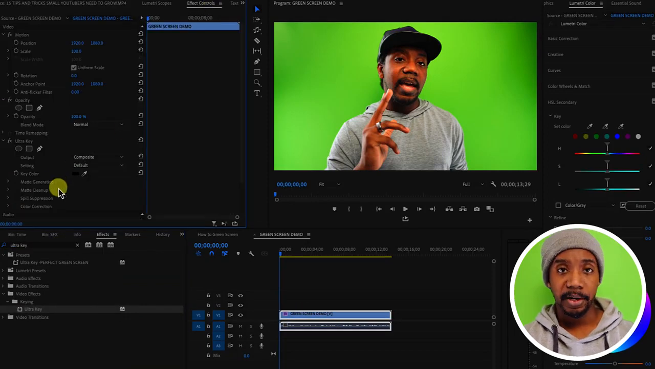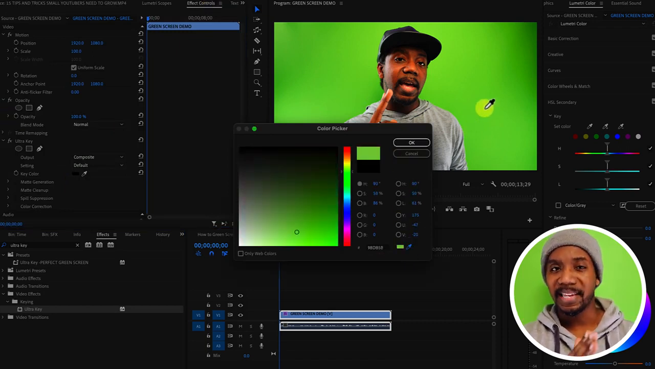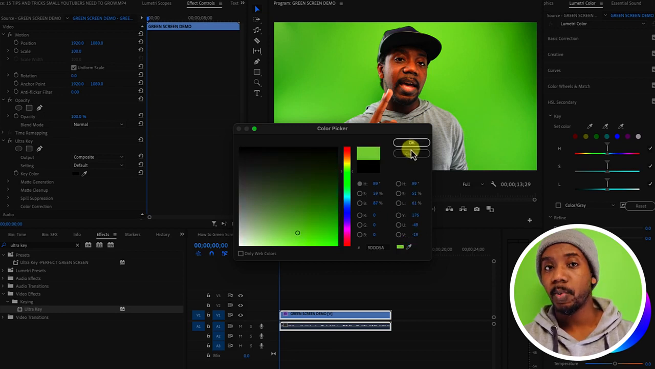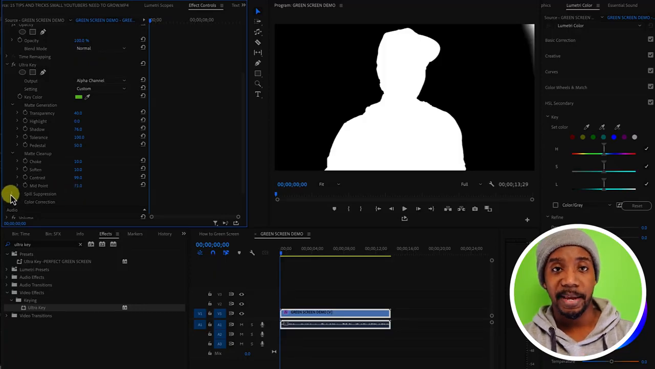Here you're going to use the color picker and you're going to select the green that you want to eliminate from the background. As long as your background is evenly lit like mine, this won't be very difficult and you might be able to do it in a single click. But if you need to refine this, you can do it in the matte settings in the effects panel.